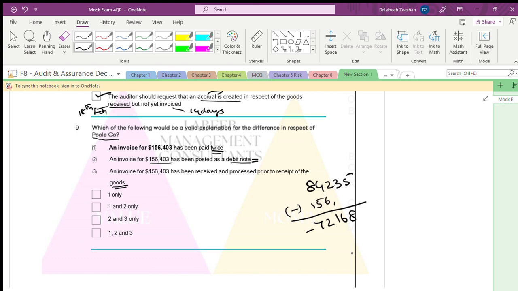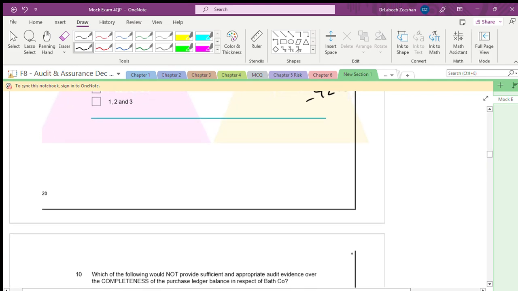How much is the invoice that has been paid twice? 156 403. How much will you get? Plus 84 235 minus 156 403, that is 72 168. Means what is the mistake they have done? They have paid the invoice twice. Okay?